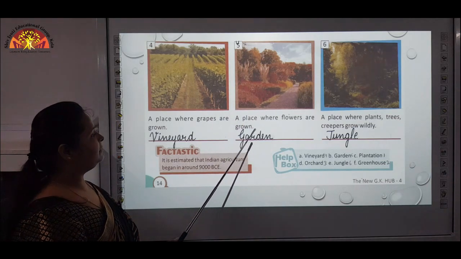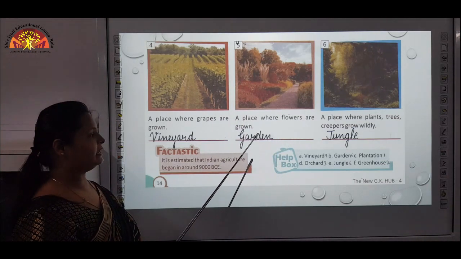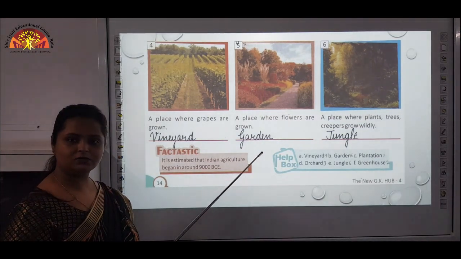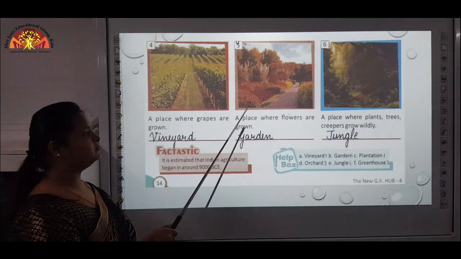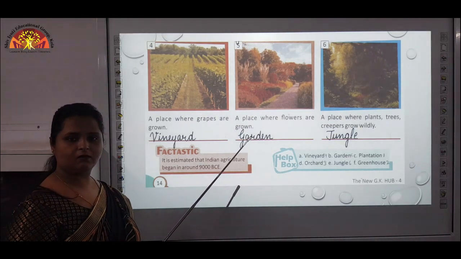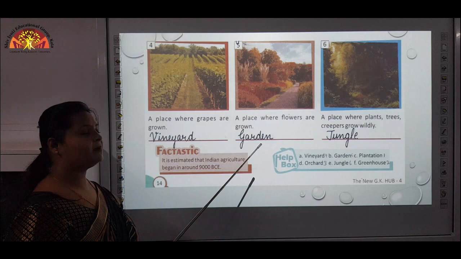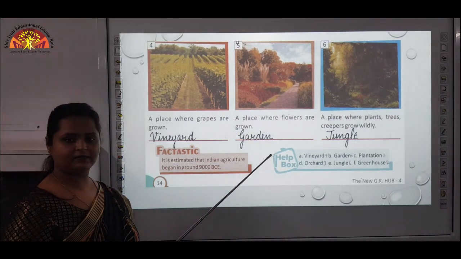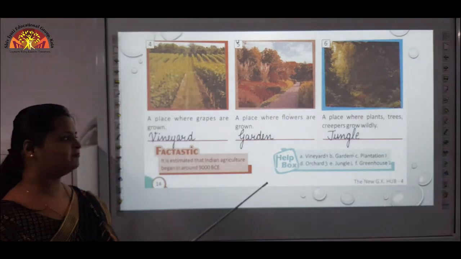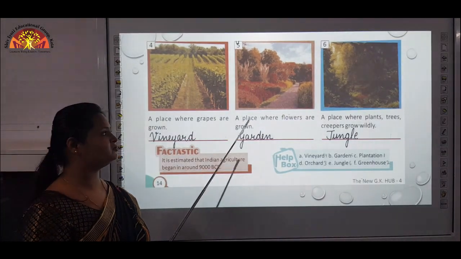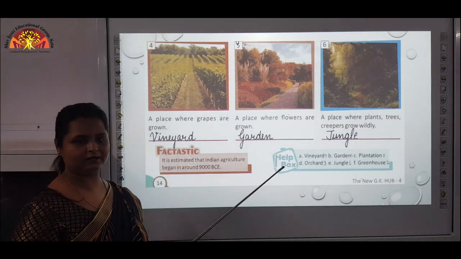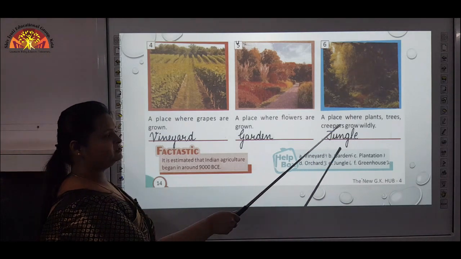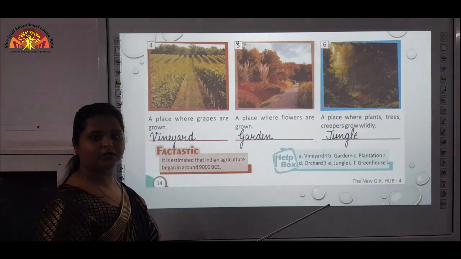Fifth one, a place where flowers are grown, that is garden. See, you can find gardens outside your house, nearby your house. These are controlled by us only and by gardeners. Here we can grow plants, flowers or anything of our choice by ourselves. Like we can control gardens, and for enjoying natural things and the natural environment we visit the garden. Sixth one is a place where plants, trees, creepers grow wildly, that is jungle.